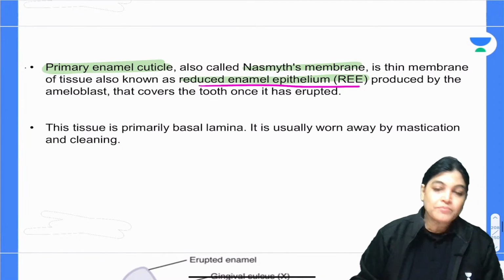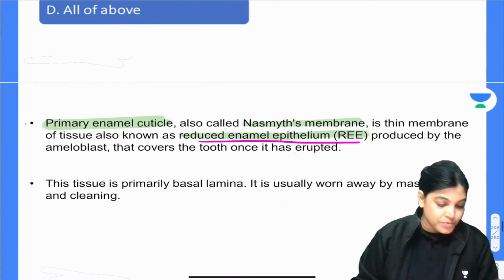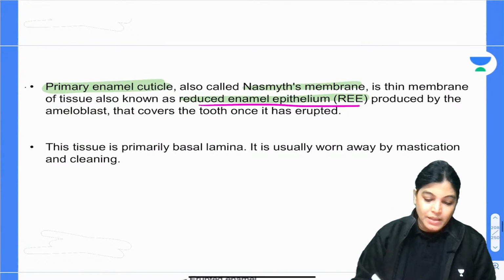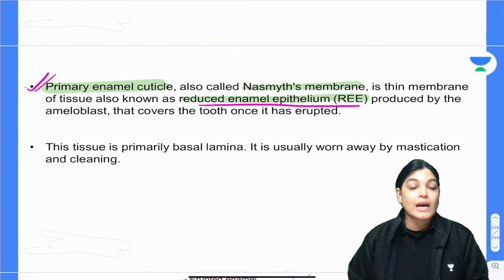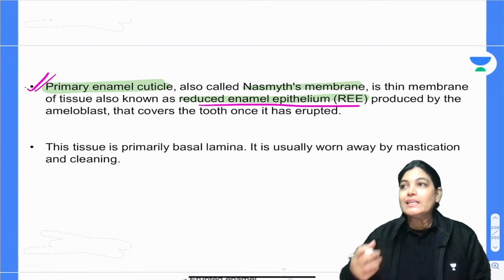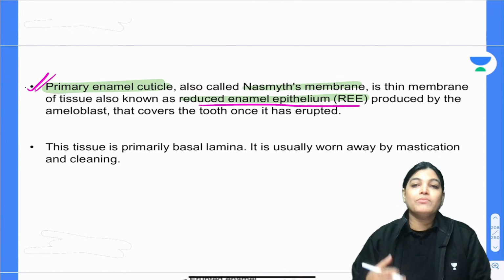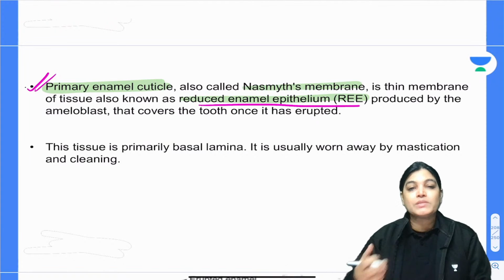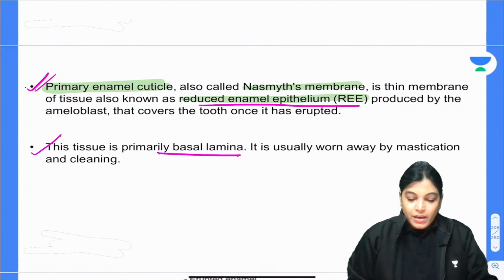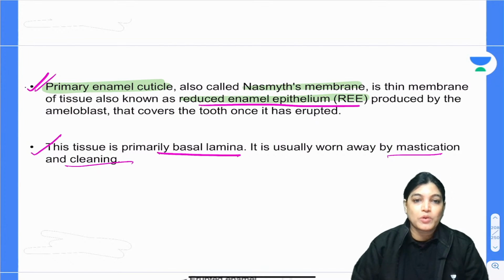Actually, this is again an MCQ from the NEET PG examinations. Yes, I got a correct answer from Chandni. So, primary enamel cuticle is the other name of Nasmyth's membrane, which is also called reduced enamel epithelium. These are produced by the ameloblasts and cover the newly erupted tooth. With the process of chewing the food it is subsequently cleaned up. The tissue is primarily basal lamina and it is worn out by cleaning and mastication.